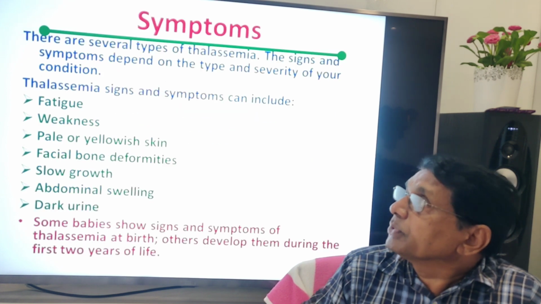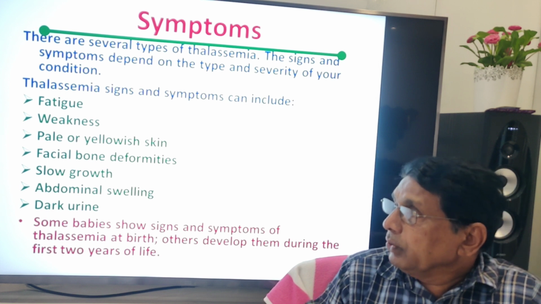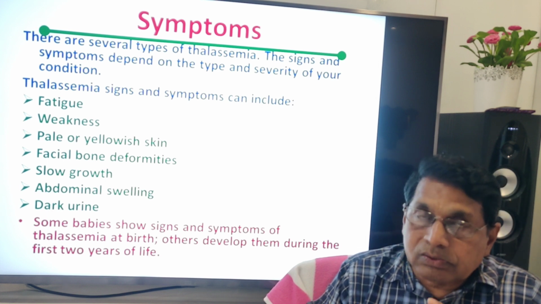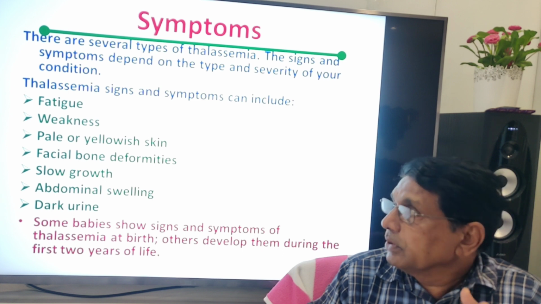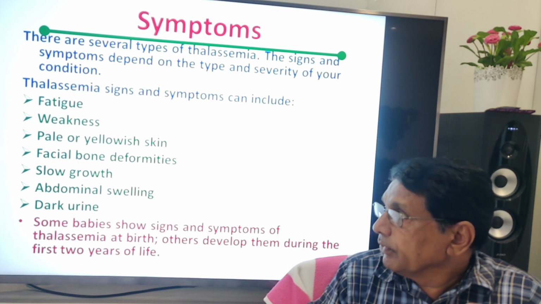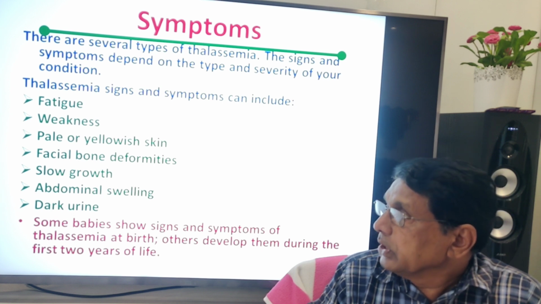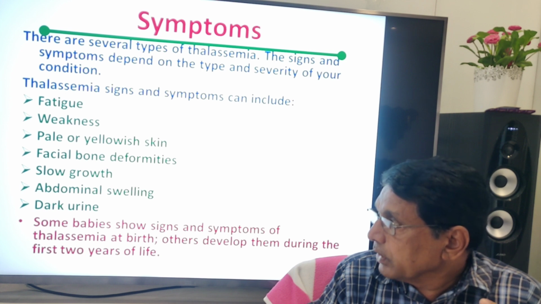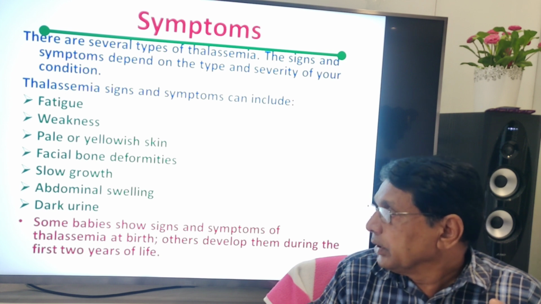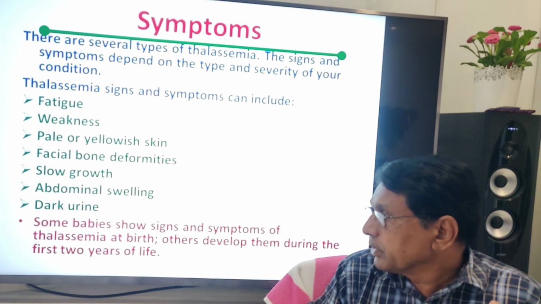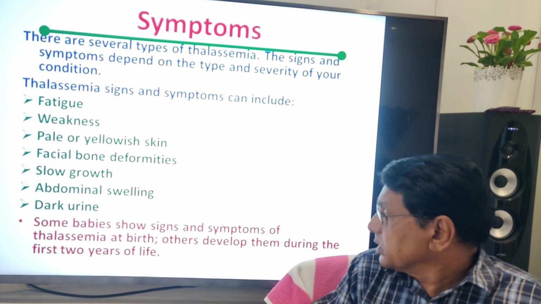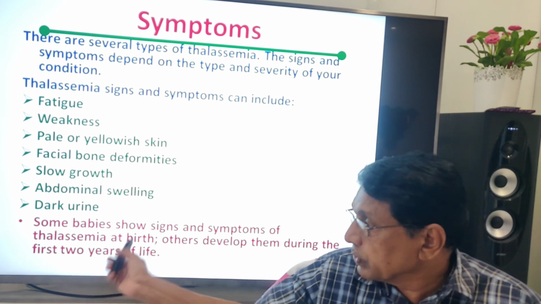Then symptoms: fatigue, weakness in those suffering from thalassemia, pale yellowish skin, facial bone deformities, slow growth, abdominal swelling, dark urine. Some babies show symptoms of thalassemia at birth. Others develop them during the first 2 years.